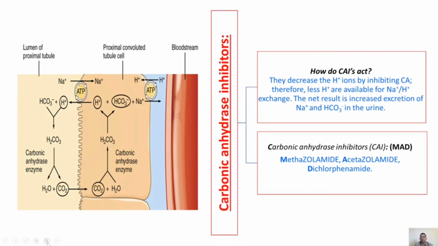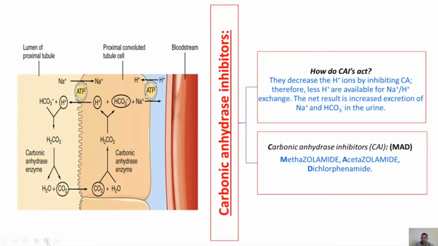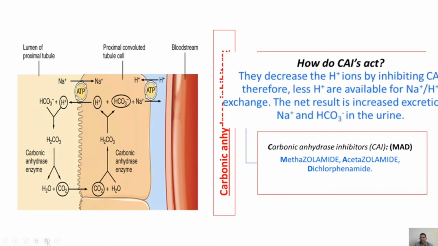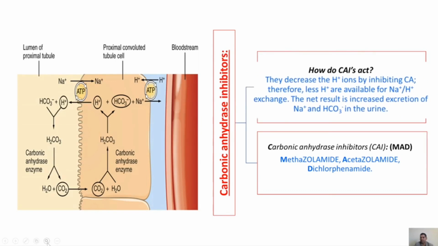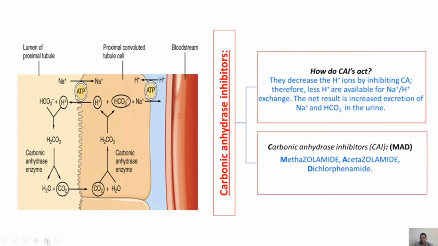Next, coming to the carbonic anhydrase inhibitors. How do they act? They decrease the protons by inhibiting carbonic anhydrase. Therefore, fewer protons are available for sodium proton exchange. As a result, sodium and bicarbonate are excreted in the urine.